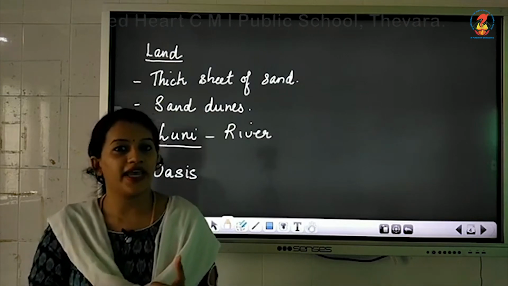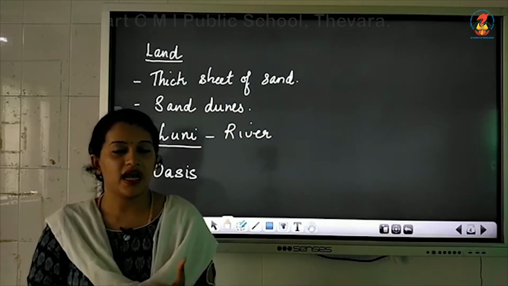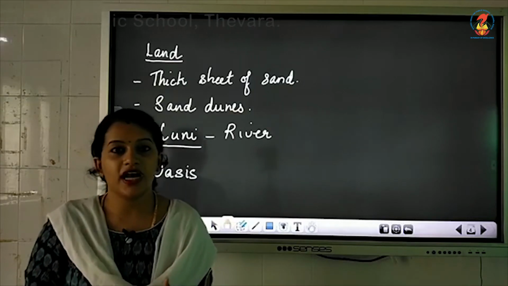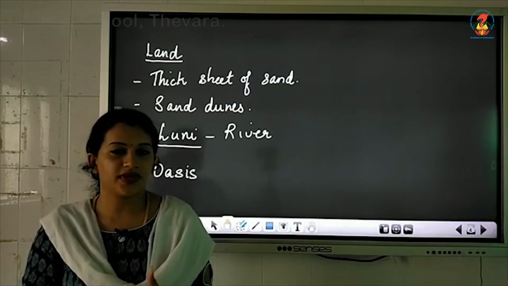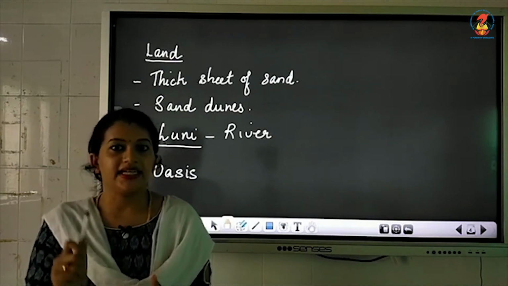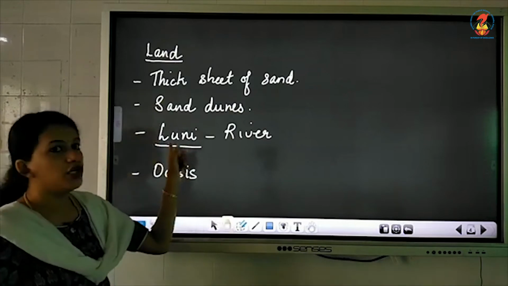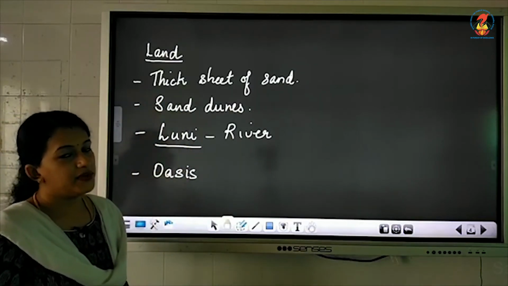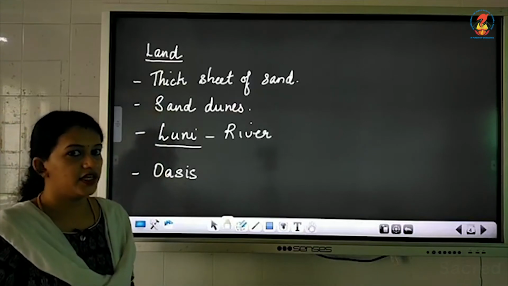And you won't find many streams in Rajasthan. The streams are very few, and even if there are streams, most of them will be dry throughout the year. And there is one important river called Luni in the Thar Desert. The name of that important river is Luni.